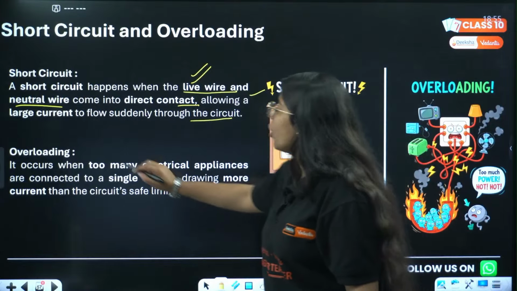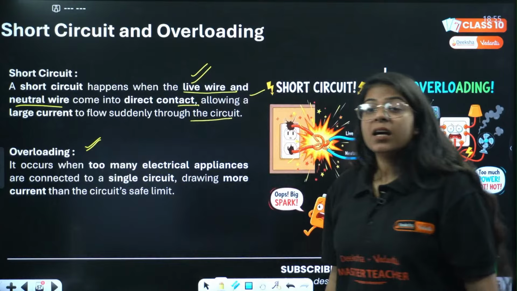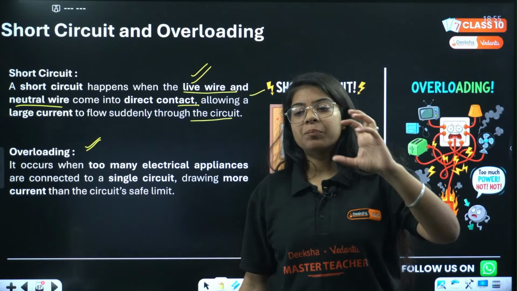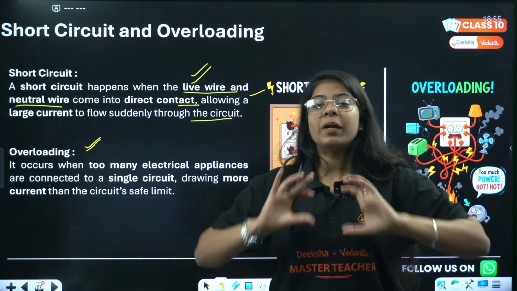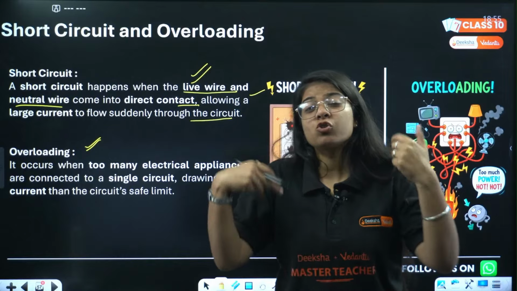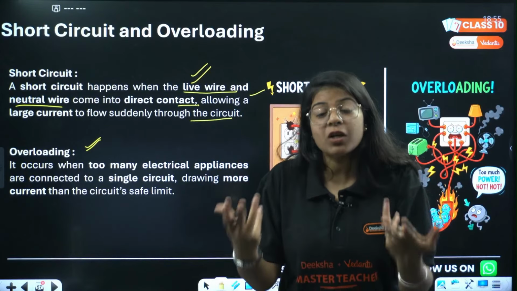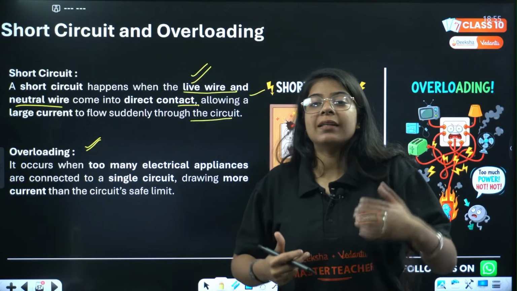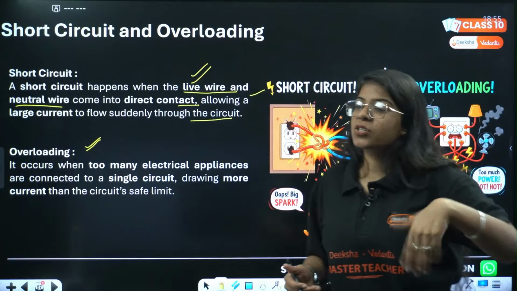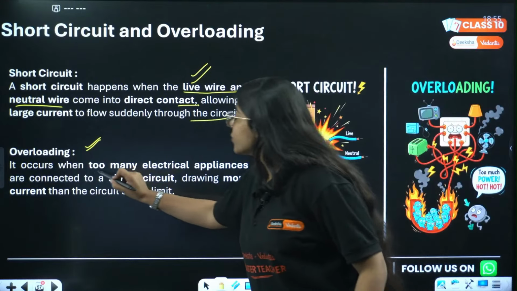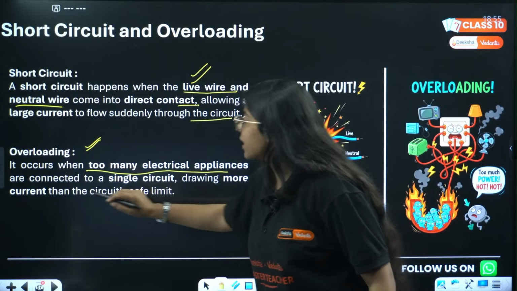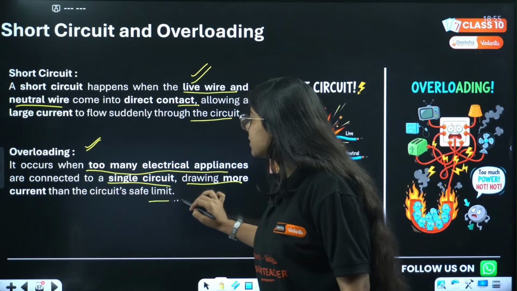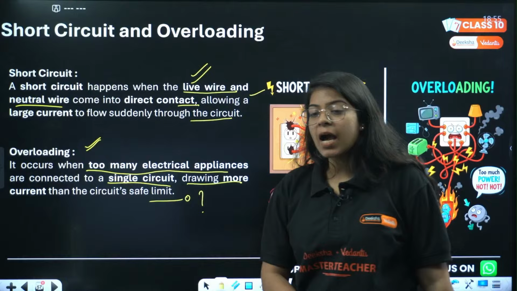Okay. Then overloading, it occurs. Overloading, you have seen multi-pin plugs. In those multi-pin plugs we can connect so many appliances, but if you connect too many and overload that plug, it is extracting more current than the wire can carry. That is called overloading. It occurs when too many electrical appliances are connected to a single circuit, drawing more current than the circuit's safe limit. Done everyone?